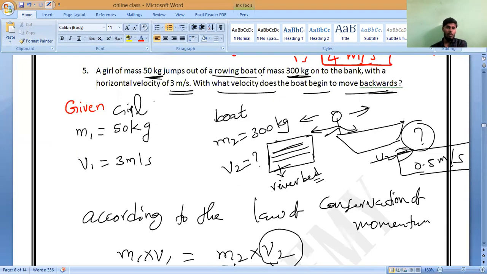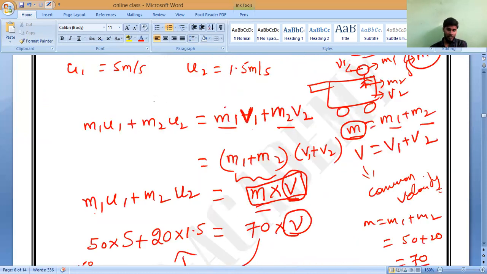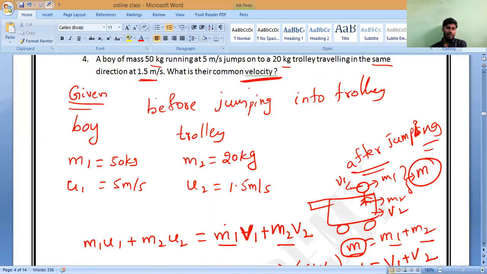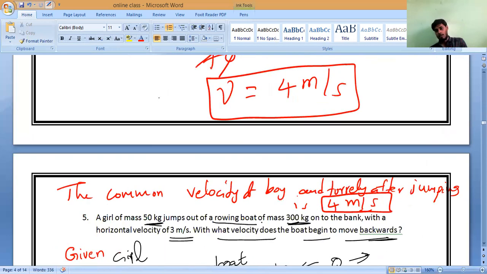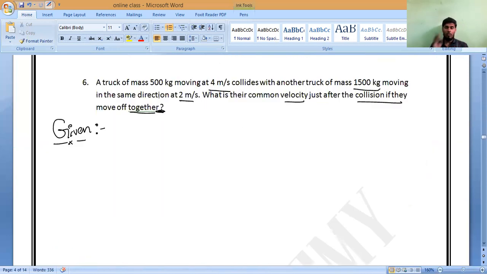Boy and trolley. Have you remembered the boy and trolley question? That is the thing you have to remember. So now, Darun and Monish will say the answer. Same as the question before. So now, initially, 2 trucks are there. So truck 1: what is the truck 1 momentum? Please tell me.